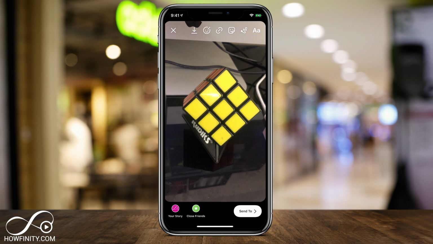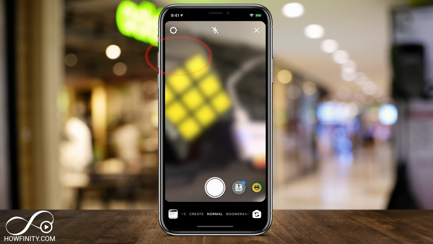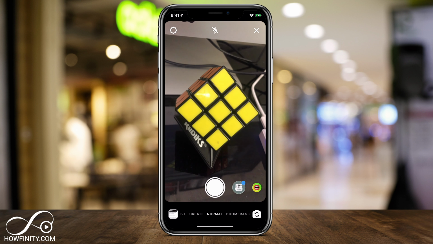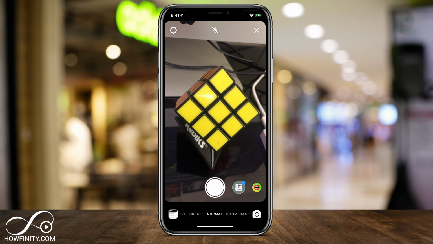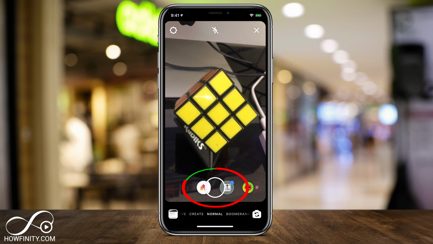But I want to show you how to get a whole bunch more camera filters in this video, 50 additional camera filters. And basically from inside of your Instagram page, go ahead and click your profile icon here to jump into Story. And this time, instead of taking a picture first and then applying filters to it, I want to add a new filter right here.